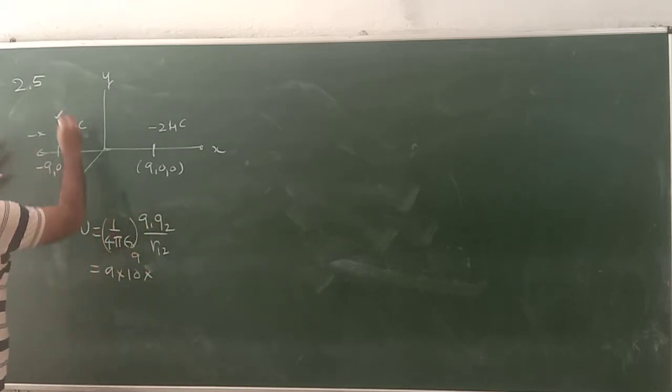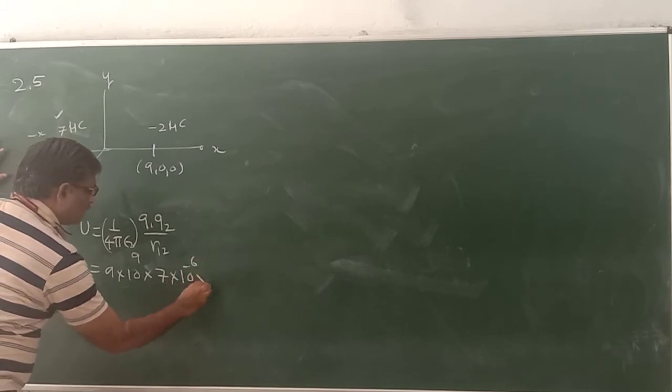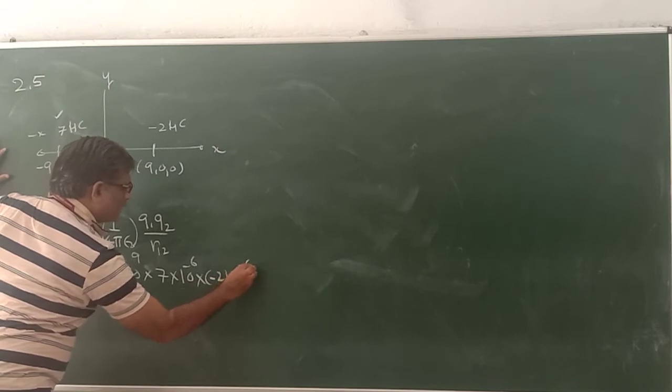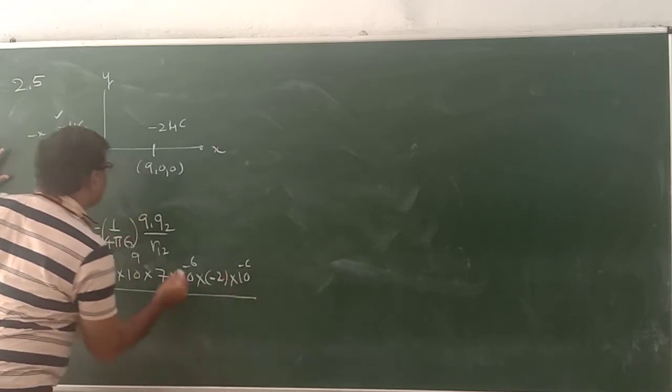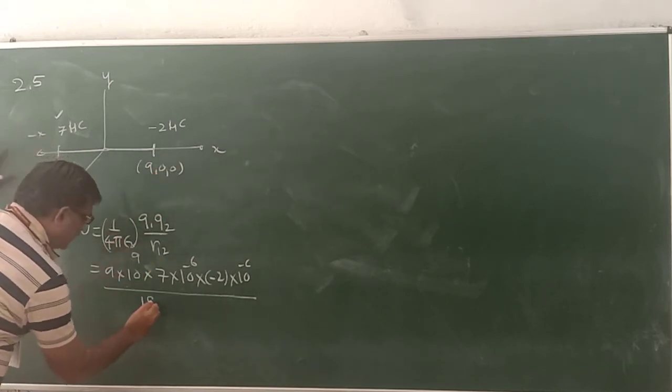Q1 is 7 microcoulomb, 7 into 10 raised to power minus 6, and Q2 is -2 into 10 raised to power minus 6. And the distance between them, this is 9 and this is 9, which is 18 centimeter.